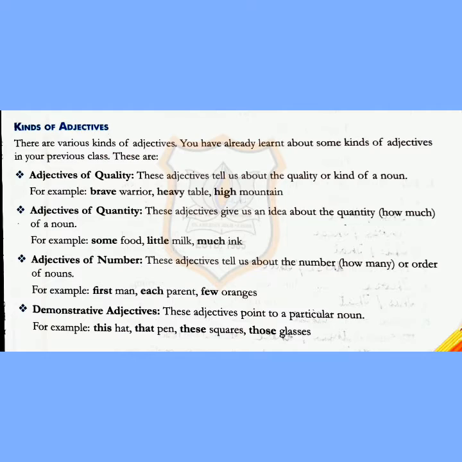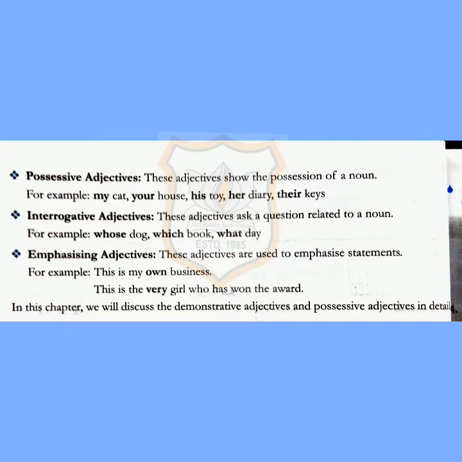Adjective of numbers. These adjectives tell us about the numbers, how many, in order of a noun. For example, first man, each parent, few oranges, etc. Next, demonstrative adjective. This adjective points to a particular noun. For example, this hat, that pen, these squares, those glasses, etc. Next comes the possessive adjective. These adjectives show the possession of a noun. For example, my cat, your house, his toy, her diary, her keys, etc.